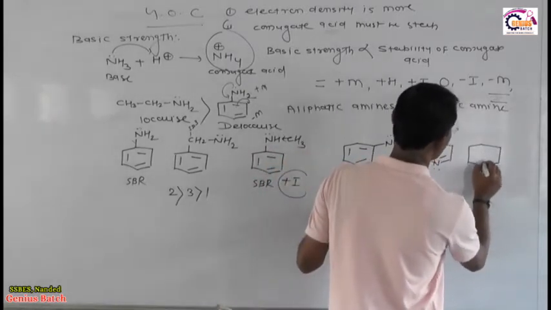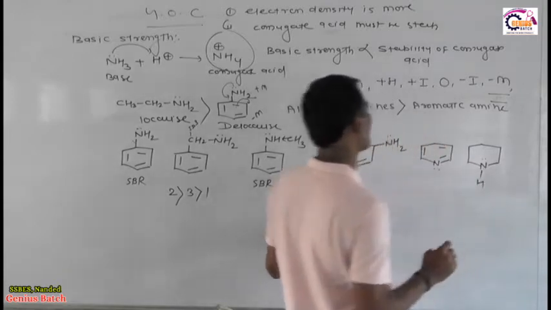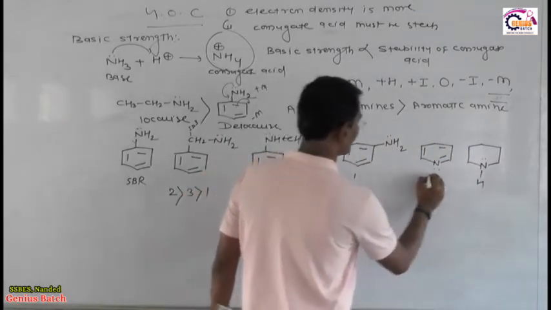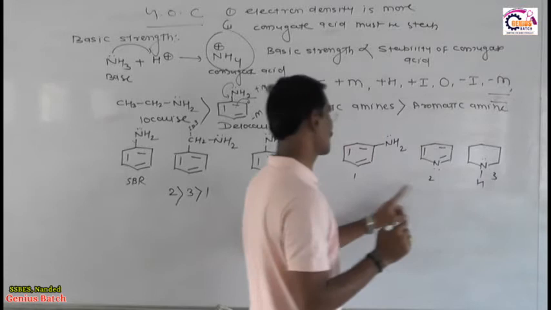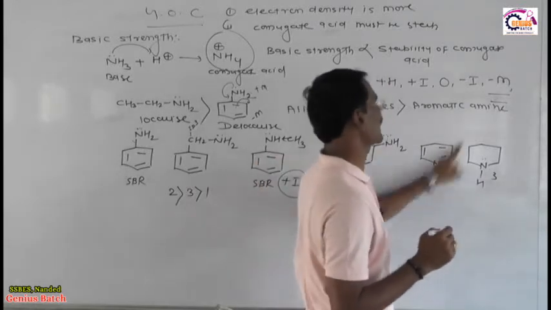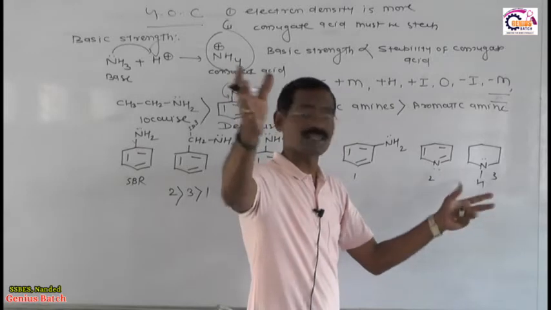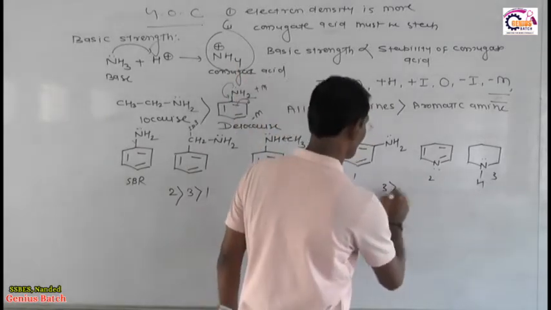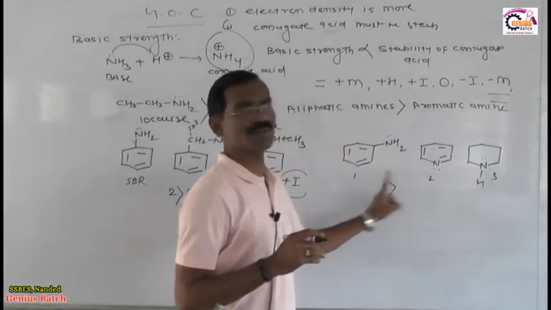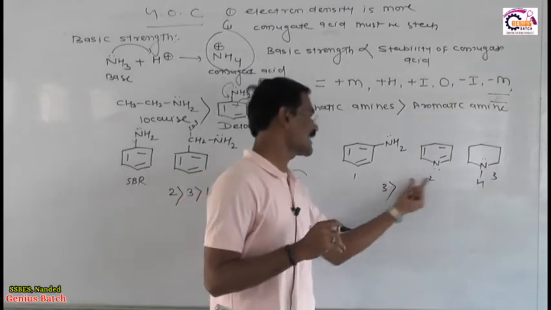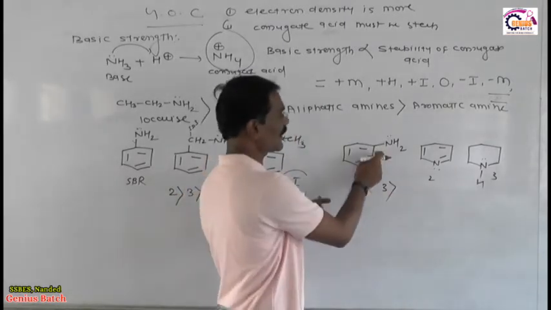And I will explain you another base. Suppose I have this, this is the H. Now my friends, this is 1, 2, 3. What is the difference between 1, 2, 3? 3 is the aliphatic amine. This is not aromatic. This doesn't have double, single, double. Therefore, 3 is more basic. In comparison between 1 and 2, this is localized, this is delocalized. These electrons are present in resonance.